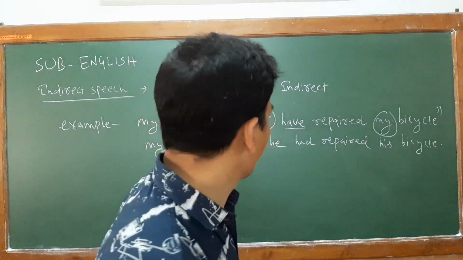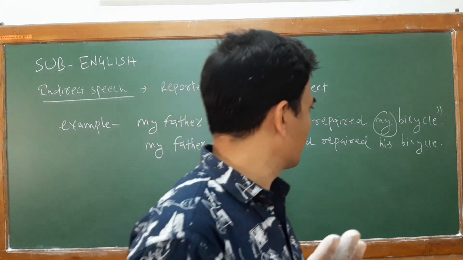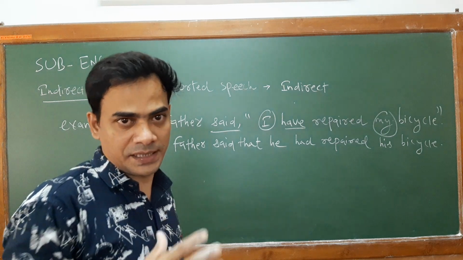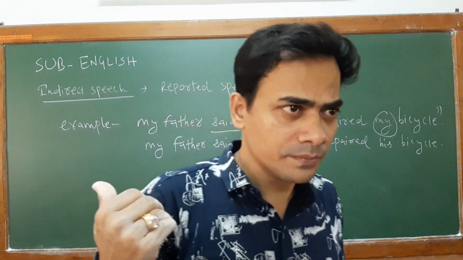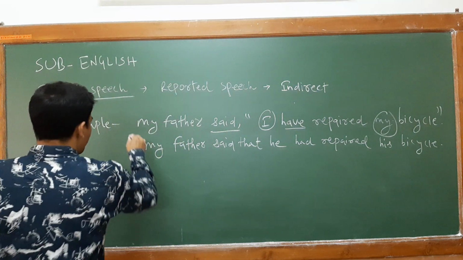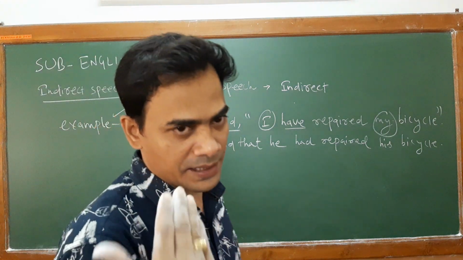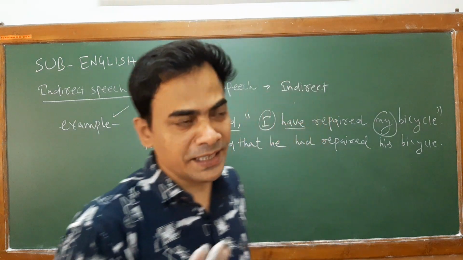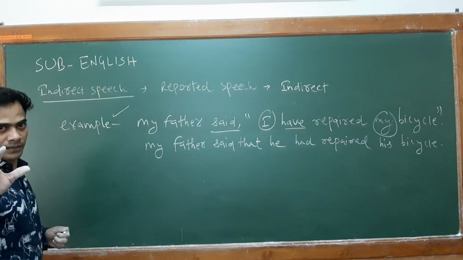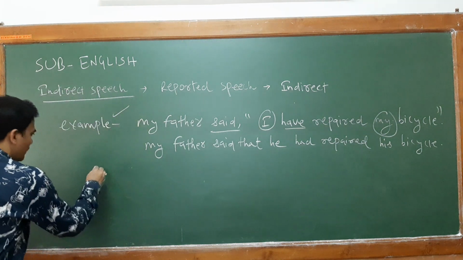Apart from your adverb and your pronoun forms, other necessary changes also we have to see. We will work out here how they are changing in indirect speech. Okay. So this is the best example of present perfect, how it is changing into past perfect in indirect speech.